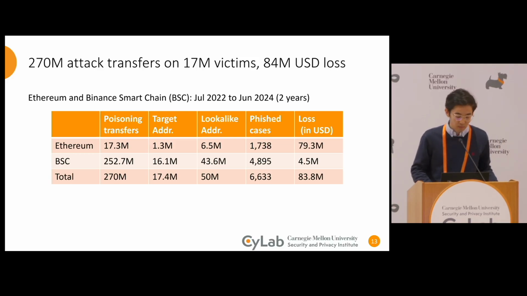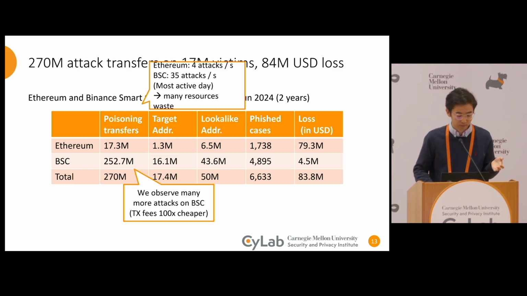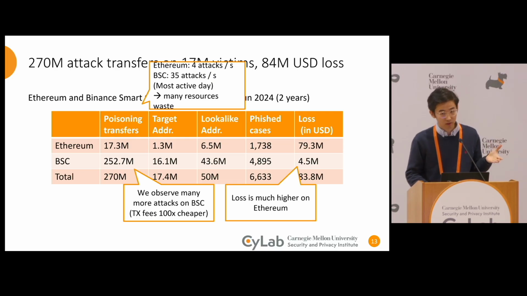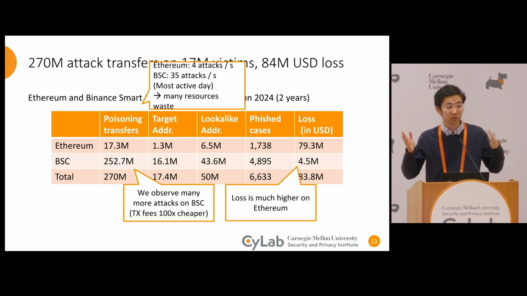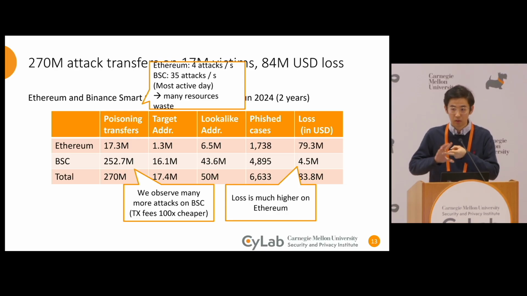Just to give you a sense of how active the attackers are, on the most active day on BSC, we see 35 attacks every second. That means the resources wasted on poisoning transfers are not negligible. In addition, we observed many more attacks on BSC, probably because the transaction fees are much cheaper. But in terms of losses, it is significantly higher on Ethereum because the average transfer size is generally larger. So this means that a blockchain with smaller transaction fees but many more economic activities is most vulnerable to this kind of attack.